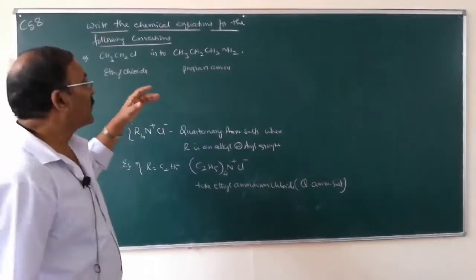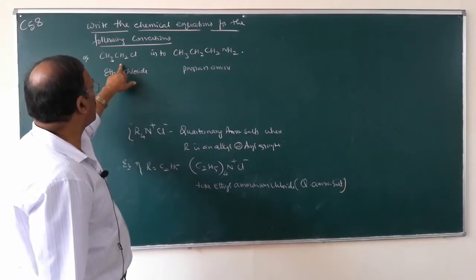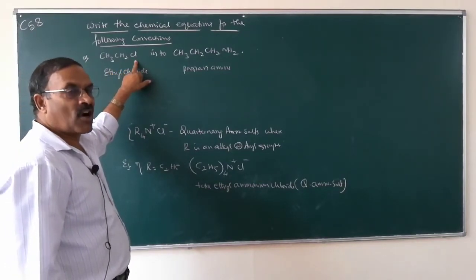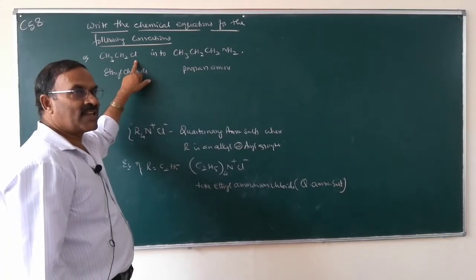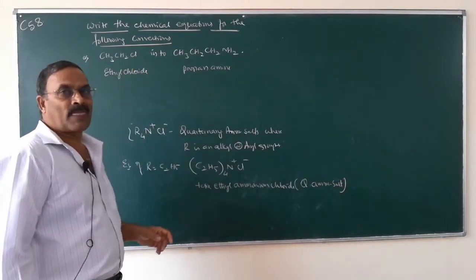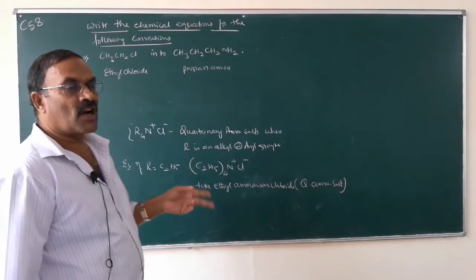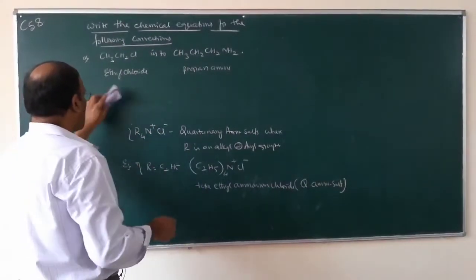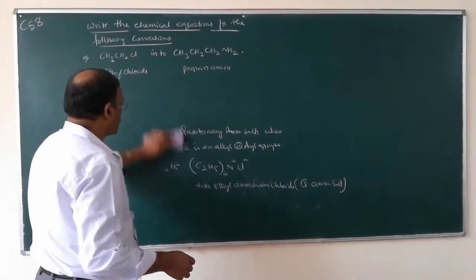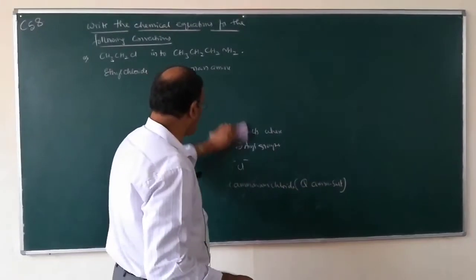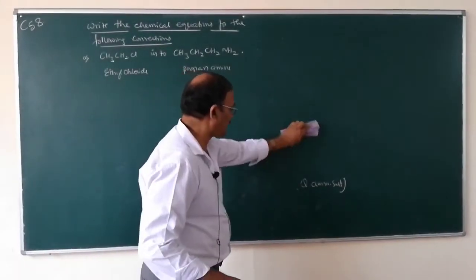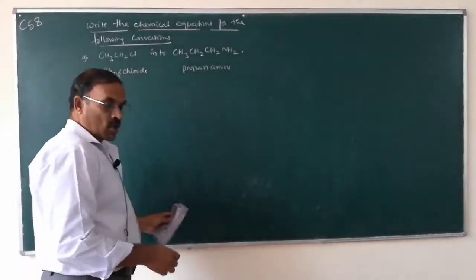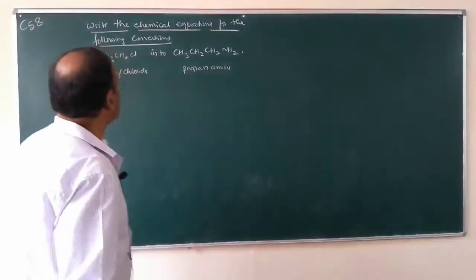First we have to convert chlorides into nitriles, and then on reduction of these nitriles, we can get amines of higher carbon atoms. So, first we convert the chlorides into cyanides or nitriles by reacting with alcoholic sodium cyanide.